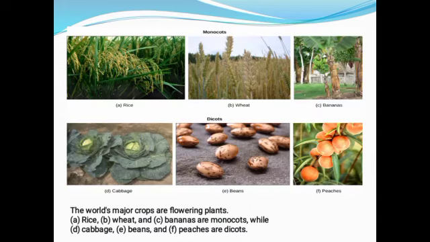These are examples of dicots and monocots. Rice, wheat, and bananas are monocots, and you have cabbage, beans, and peaches as examples of dicots.